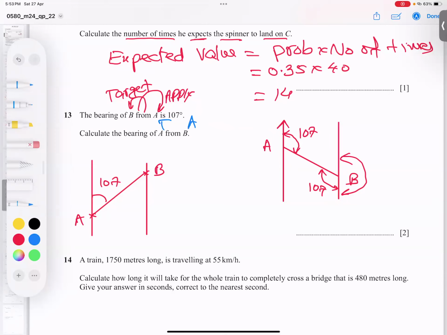So let's apply. Now student, stand at B, face towards north, turn clockwise till you reach the target like this one. And it's very clear. So there's 180 and the 107. So I will add them both. Our second technique: this angle, you know, 180 minus 107, you can find this angle and subtract it from 360 degrees. This is a second method. I hope you got the point. And I'm doing the easy one, the first one. So bearing: 180 plus 107. And here I got 287. And I believe the point is clear.